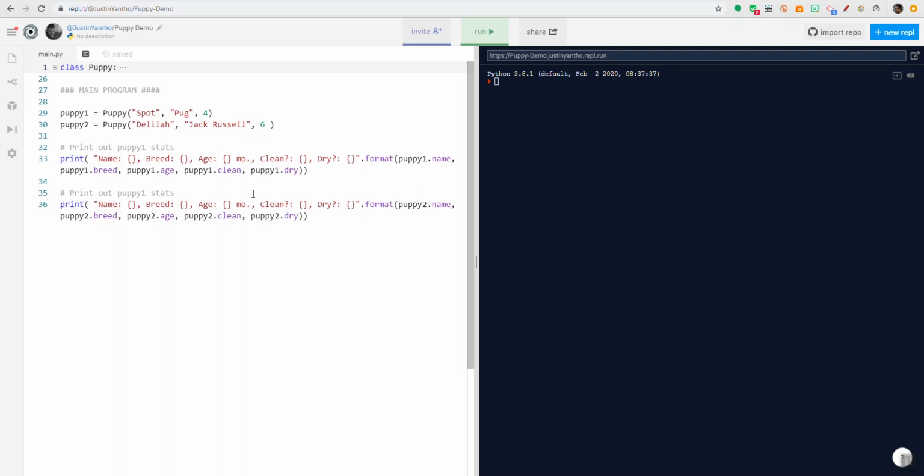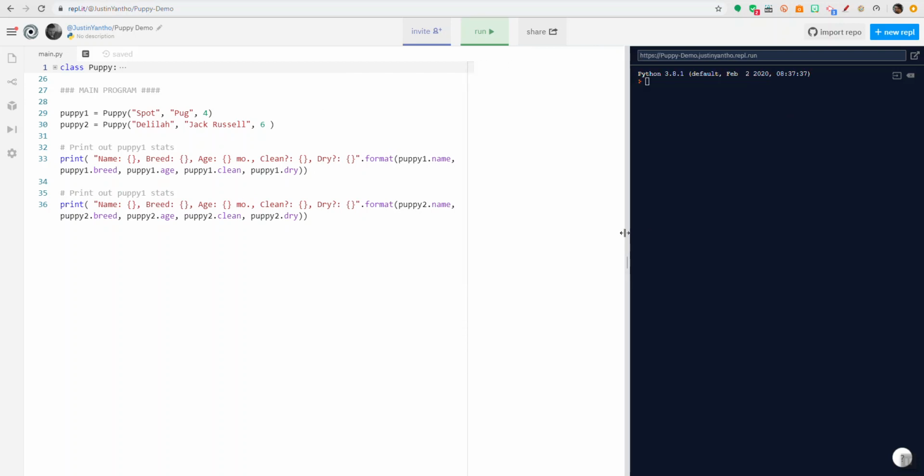So I have a program here, but before we talk about this program, let's talk about some of the quick, easy things you can do in REPL to help you. We can change the size. A lot of times I'll work more like this because I'm not printing out huge stretches of things. So this is our output window. This is where, if I print something or if there's an error message, it goes here. Sometimes we call it standard out, but we can think of it as an output window. And this is our code window here.